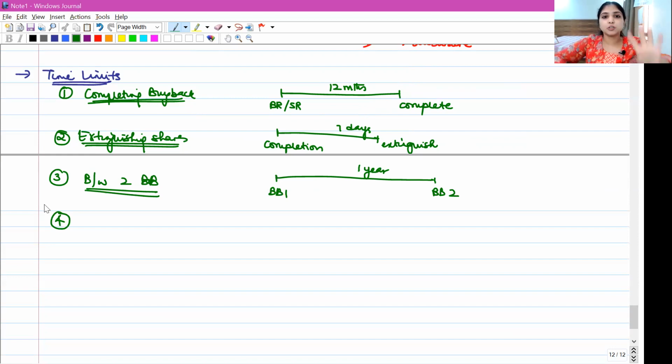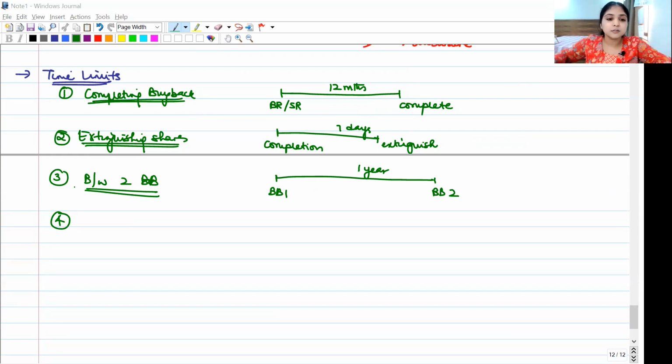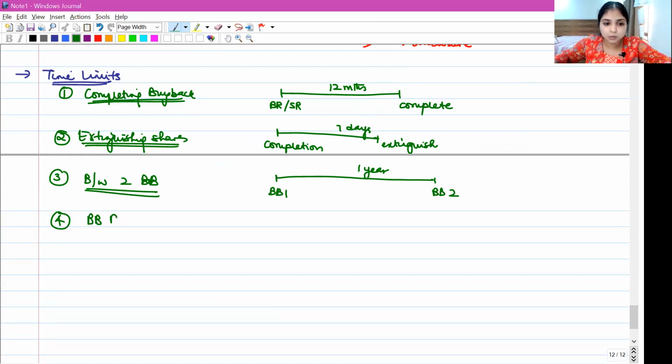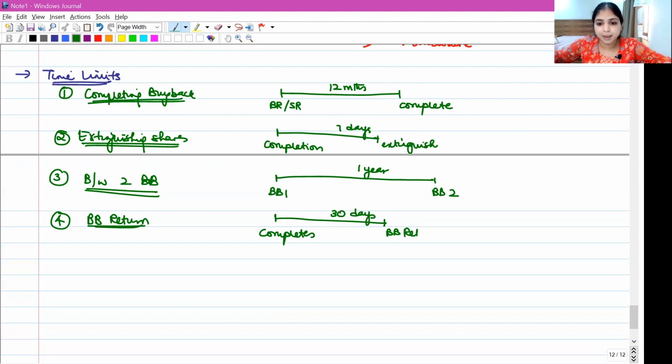Now talking about the fourth time limit. The fourth time limit is all about the buyback return. Very simple. From the date on which the company completes the buyback, from that date, within 30 days, the company should file the buyback return. With whom? With the ROC. In case the company happens to be a listed company, it should also be filed with the SEBI.